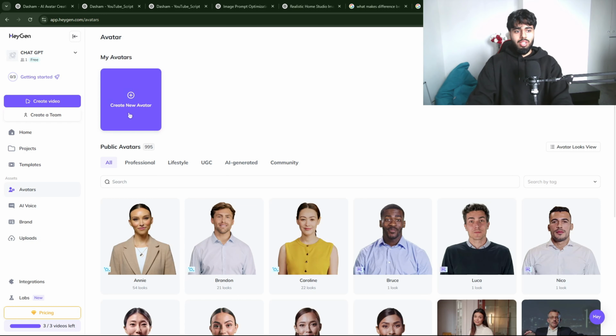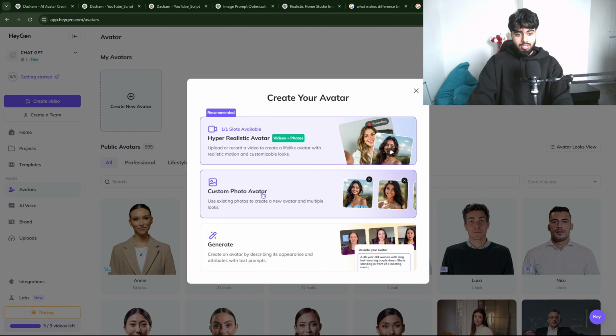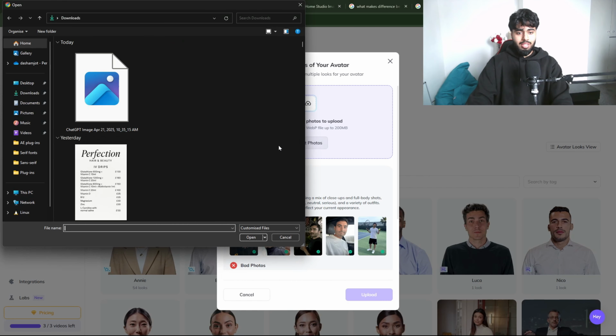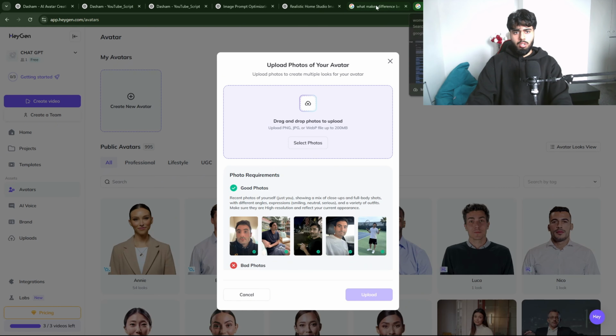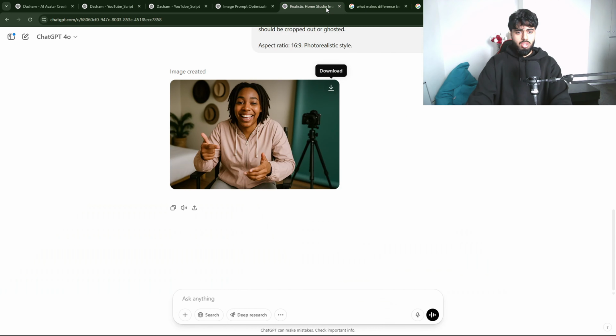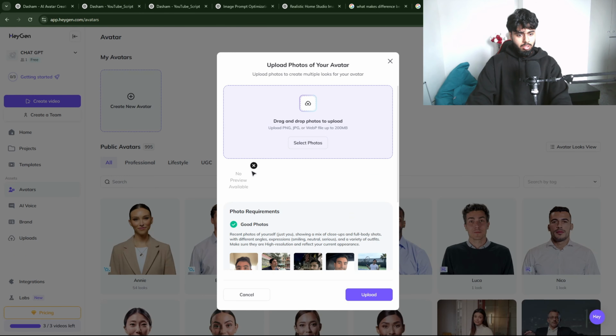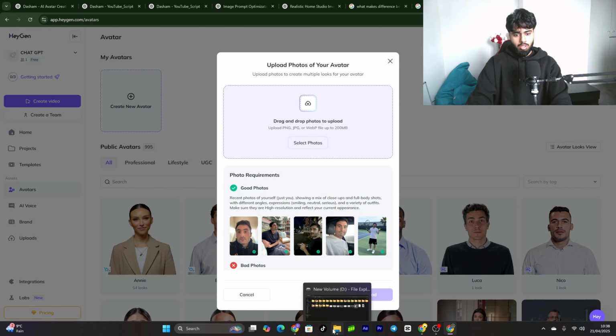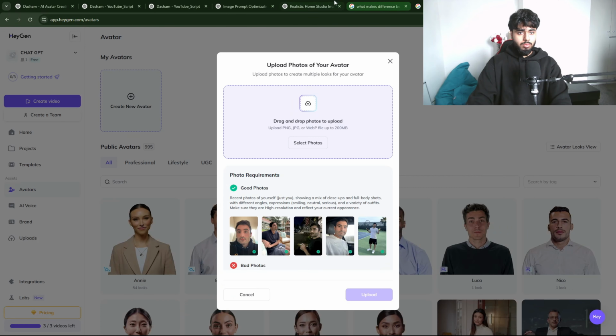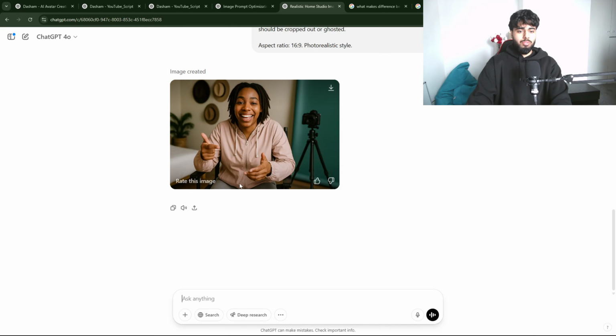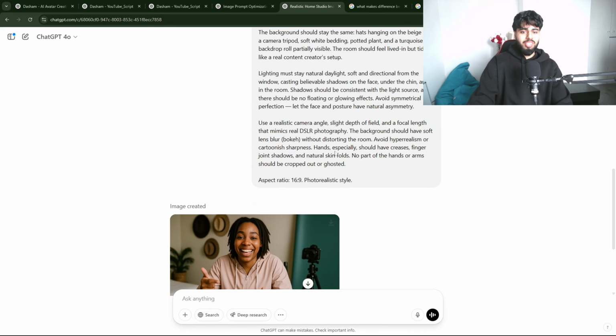So you just need to click on create avatar, and this is the update I'm talking about. If you select your image which we downloaded, there's some issue because I'm not able to select it. Now I should be able to select it. No preview available, I'm not too sure why that's happening. Okay, oh, because we didn't download this picture earlier. I was talking with you, so we need to generate this picture again. That's not a big issue.